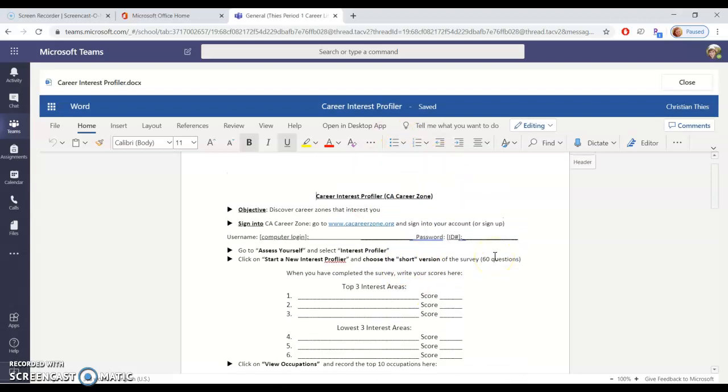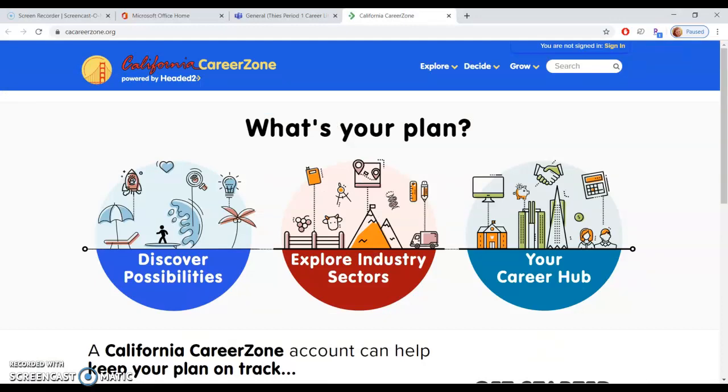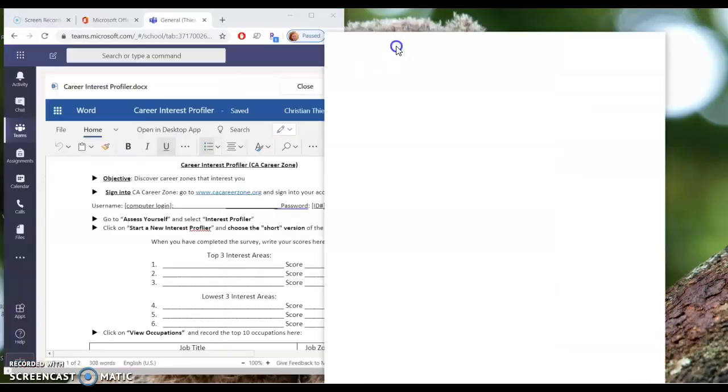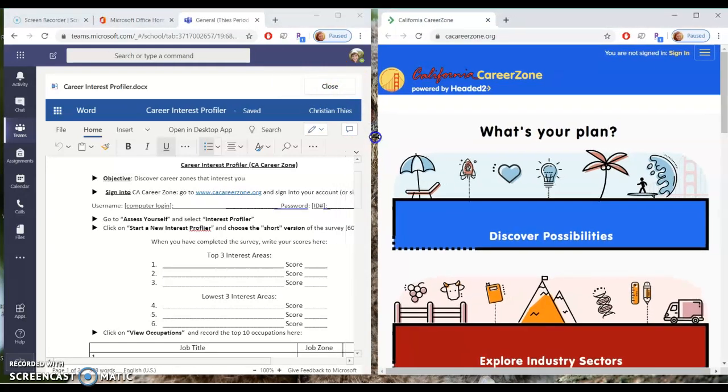Now, following the directions on this document, it basically has all the steps here for you, but I'm going to lead you through them today to help you figure out what to do. Now, the first thing it says, sign into californiacareerzone.org. Okay, so it says Control-click to follow the link. Now, if I hit the Control button on my computer, I can just click that, and it'll open up a lovely new tab right here, and so you can go through it. Now, it's going to be awkward to toggle back and forth, so I'm just going to make these two into a new window and separate them out so I can see them side by side. Highly recommend doing this for yourself as well. And, okay, just kind of making sure they overlap.